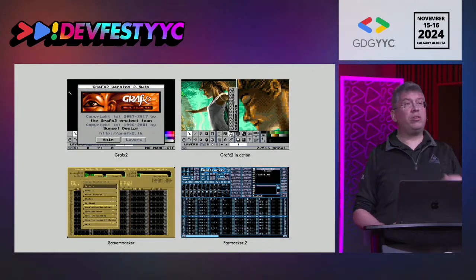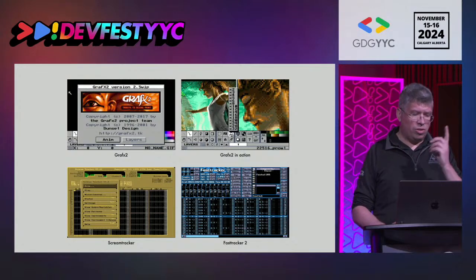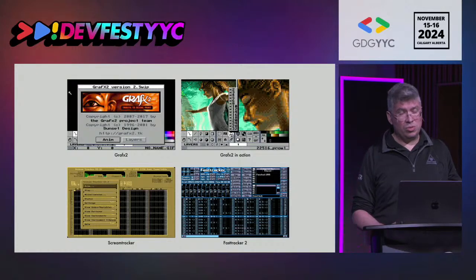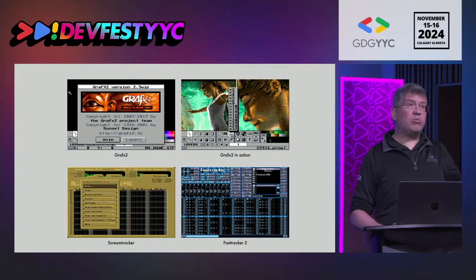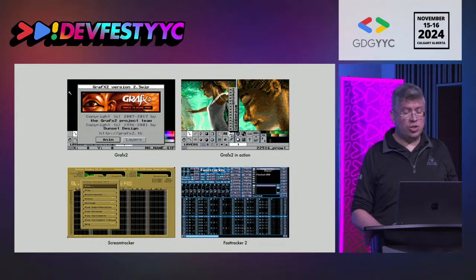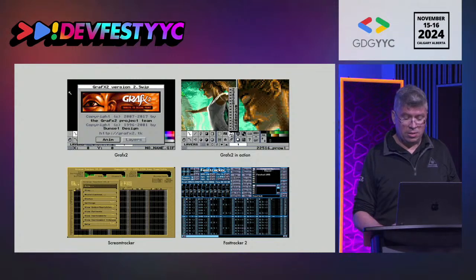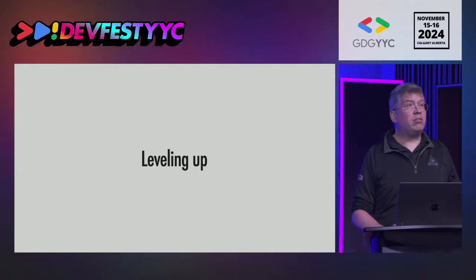If you start looking into it, it's still active and going on. At the top, you had two very popular pixel editor programs that were around back then. So Graphics 2, and actually I only have the one shot, I don't have the other here, but you could see how you could edit stuff even with 320 by 200 resolution on these computers. Effectively the groups that create all this art keep in touch through the BBSs, and that's where I was originally exposed personally to the demo scene in the 90s, and built lifelong friendships, people I still chat with a fair bit today, and keep meeting up with even in my 50s now.